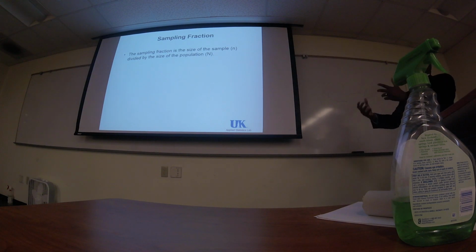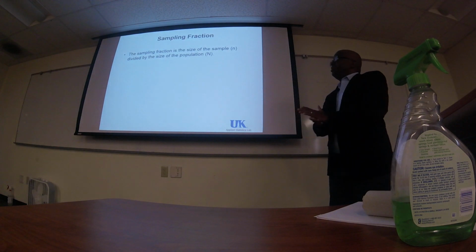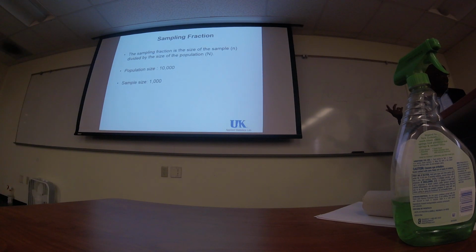But how do you take a sample of the region? Then this is the concept of sampling fraction. This is the size of the sample divided by the size of the population. For example, if I have a population of 10,000 and I'm doing a sample of 1,000, that's 10% of the sample.